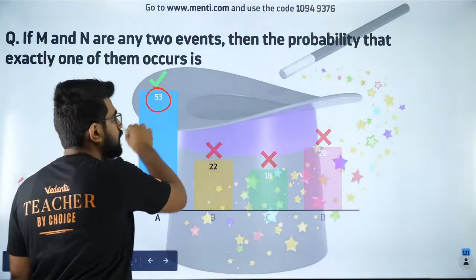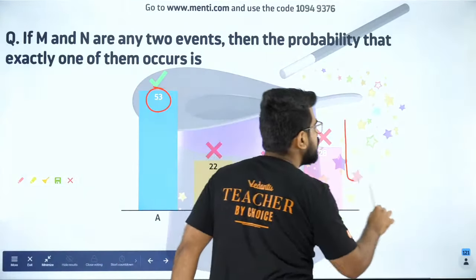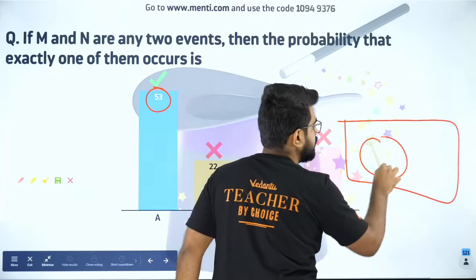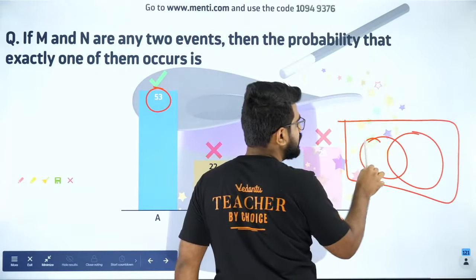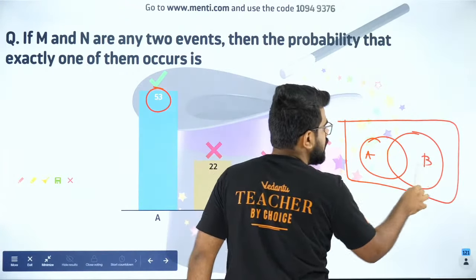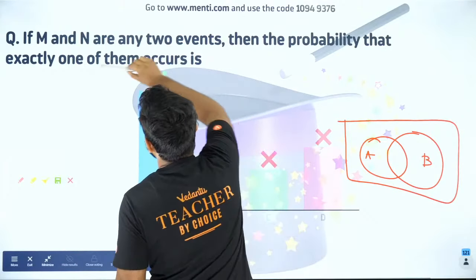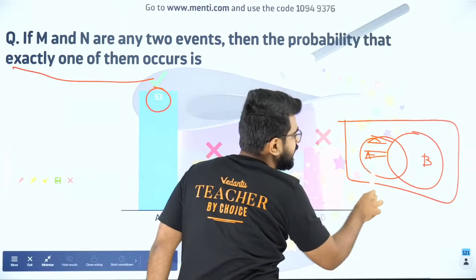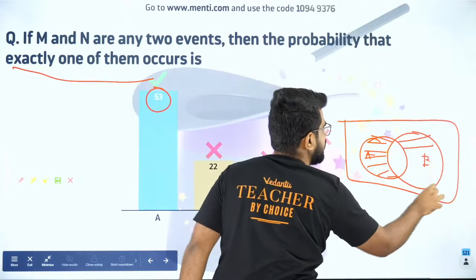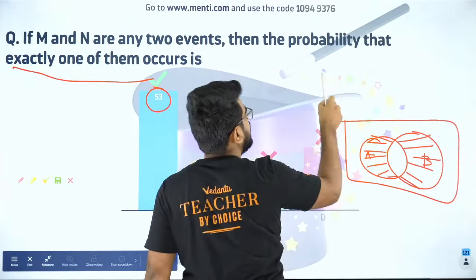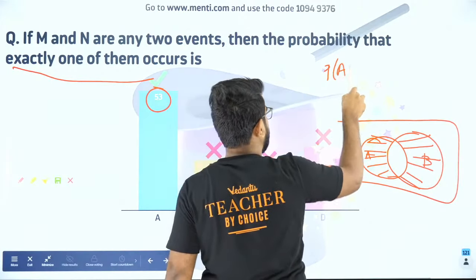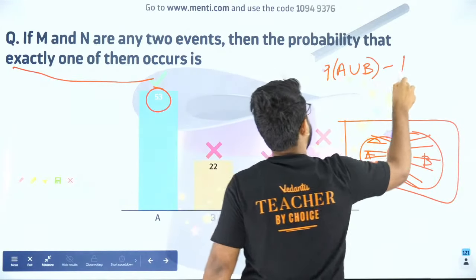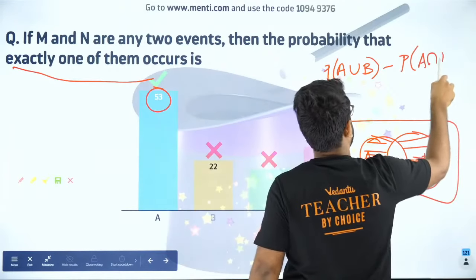Yes, very good. A is the right answer. Because, guys, if you draw a Venn diagram, how does it look like? It looks like this. This is A, this is B. So I want exactly one of them to occur. What does exactly one of them mean? It means this region or this region. So can I say it is the probability of A union B minus the probability of A intersection B.